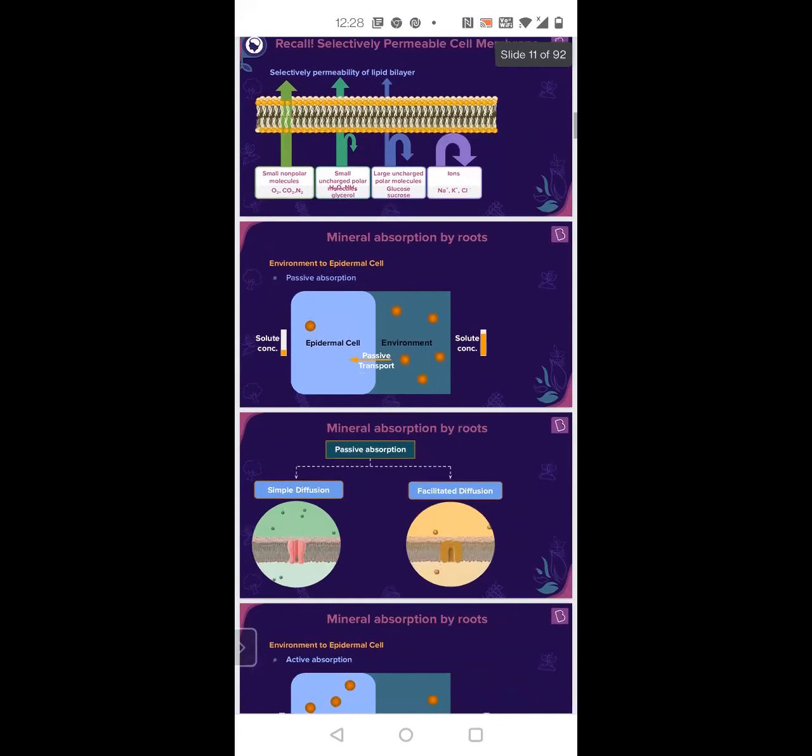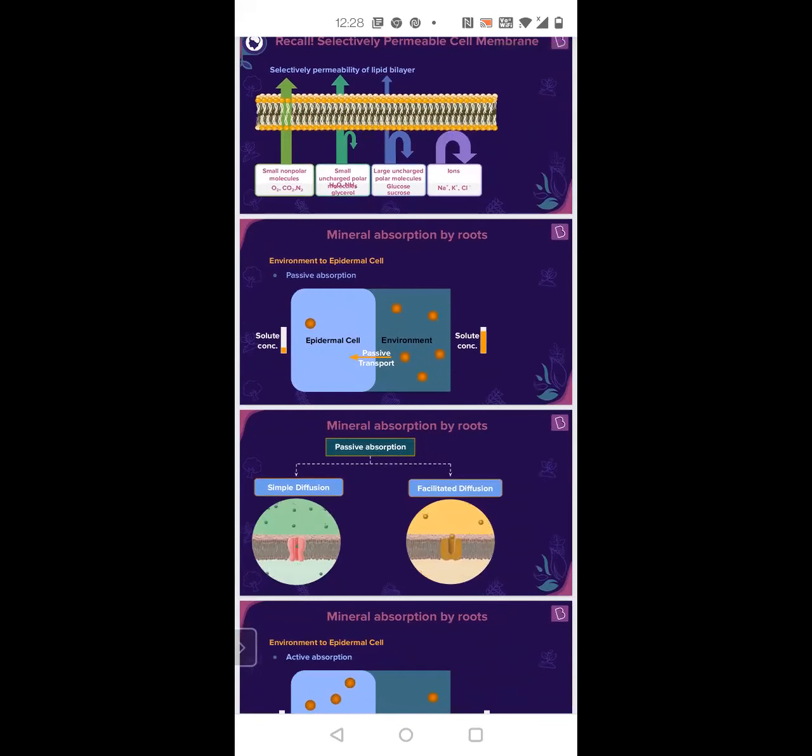Now, in the anatomy of plants, you would have studied that the outermost layer of the root is the epidermal cells. These epidermal cells are the ones in contact with the soil. Where are you applying all these fertilizers?